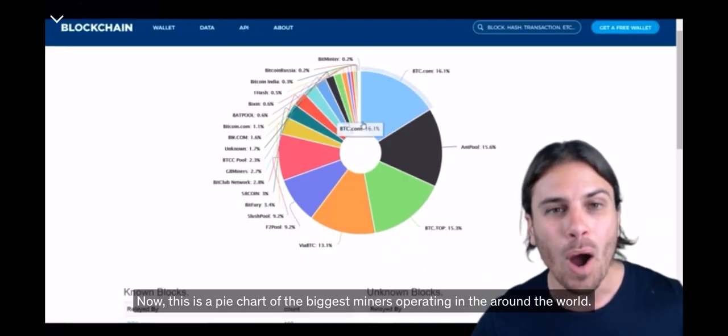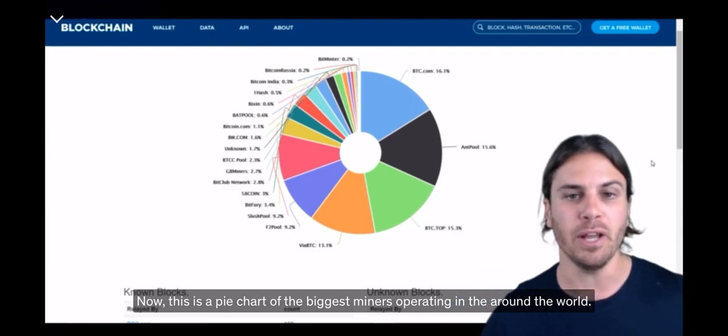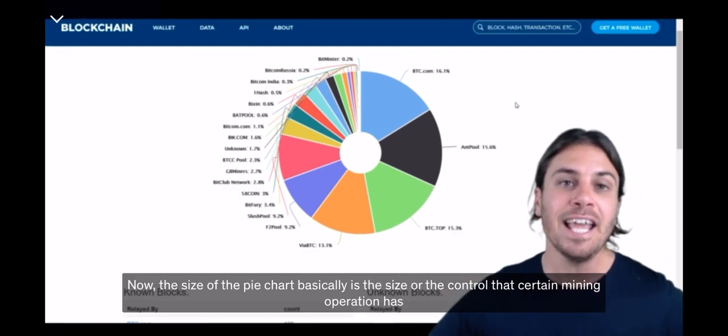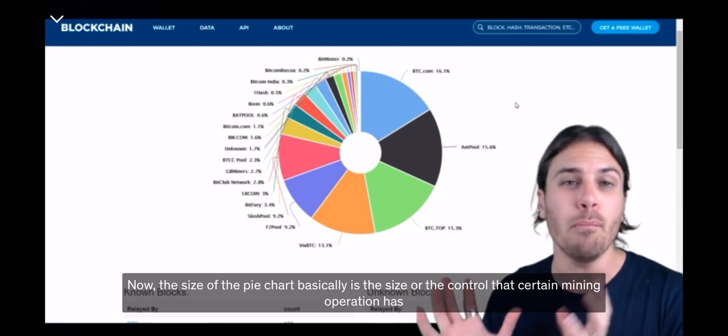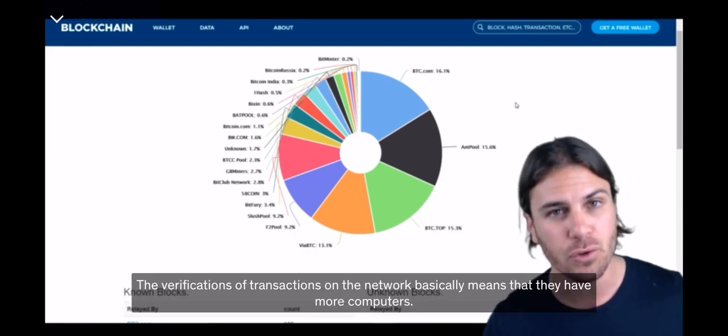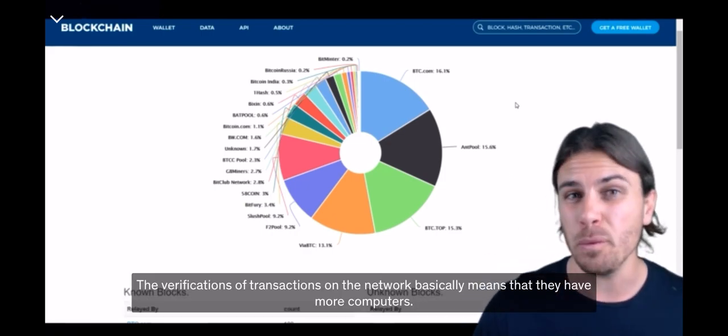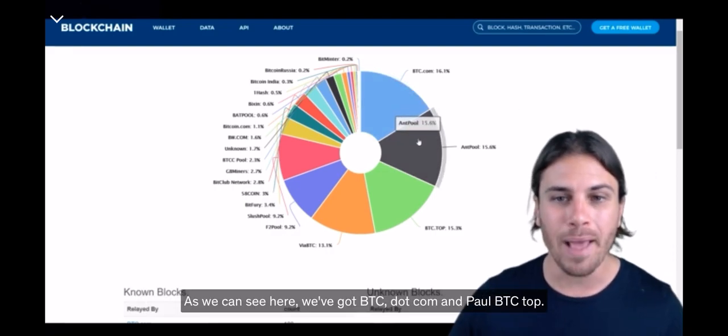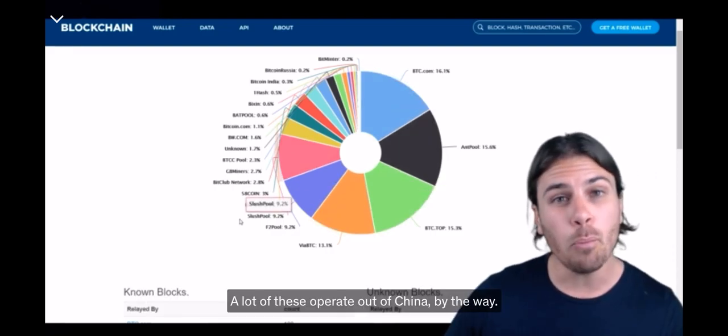Now this is a pie chart of the biggest miners operating around the world. Now the size of the pie chart basically is the size or the control that certain mining operation has over the verifications of transactions on the network. Basically means that they have more computers. So as we can see here, we've got BTC.com, Antpool, BTC Top. A lot of these operate out of China, by the way.